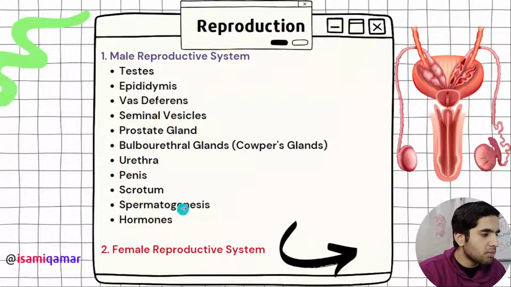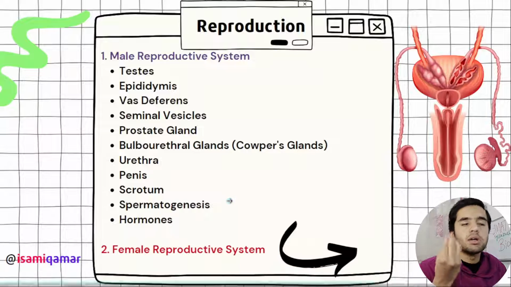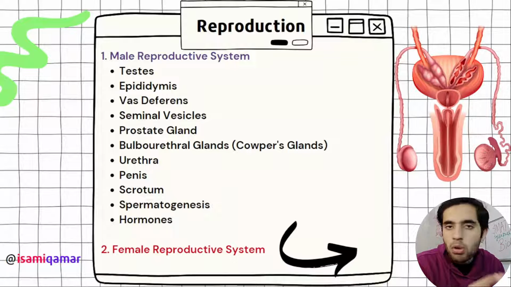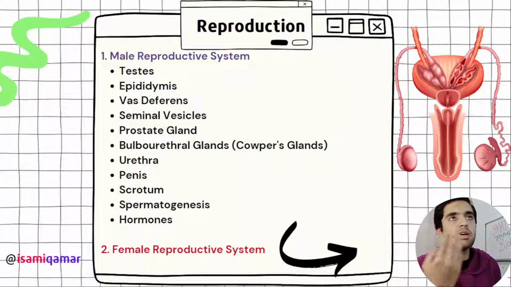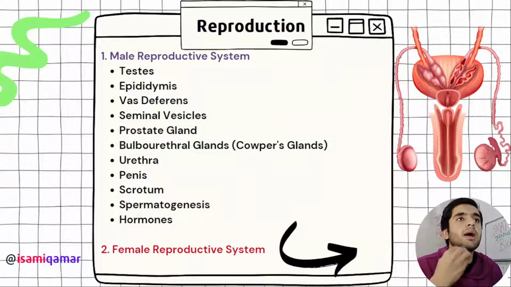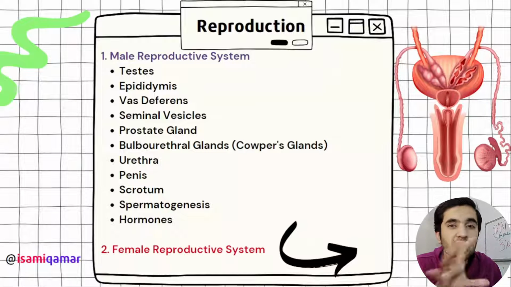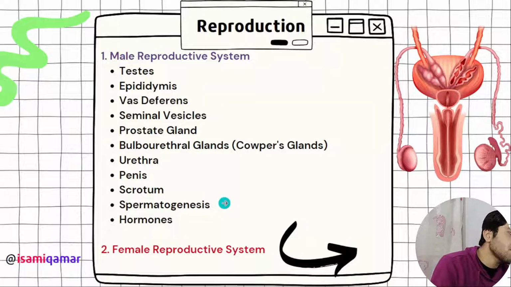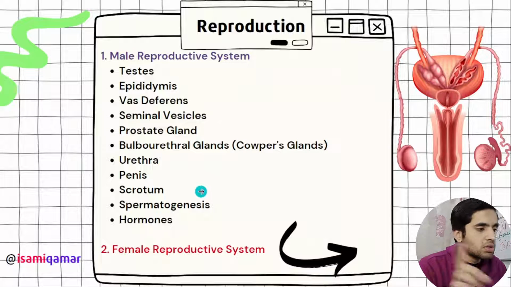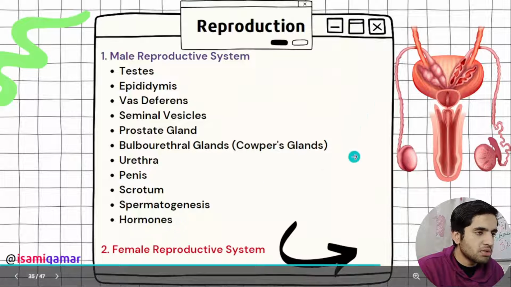And urethra, penis, scrotum, spermatogenesis and hormones are the most important. The examiner can ask whether a primary spermatocyte is diploid or haploid. He can ask, if we have 10 kg chromosome content in a primary spermatocyte, how much content we will get in a sperm? So that's basically 5 kg. This was an example. I have included this in my notes, I think. Then hormones, and this is the male reproductive system.